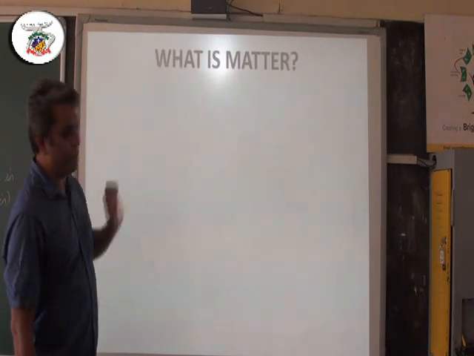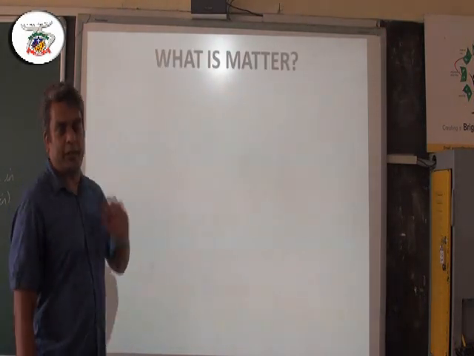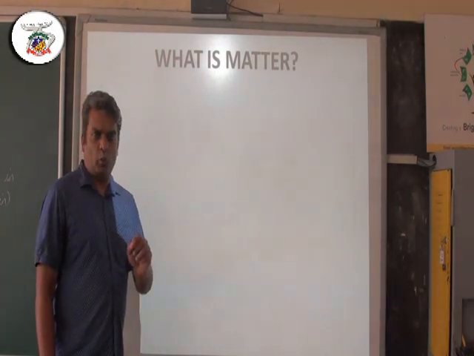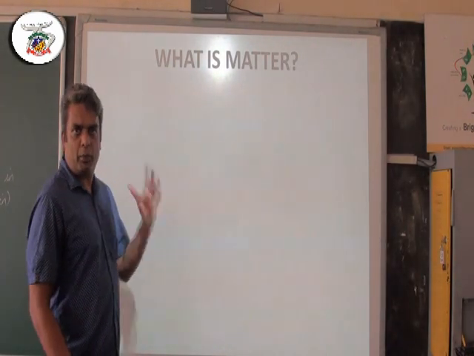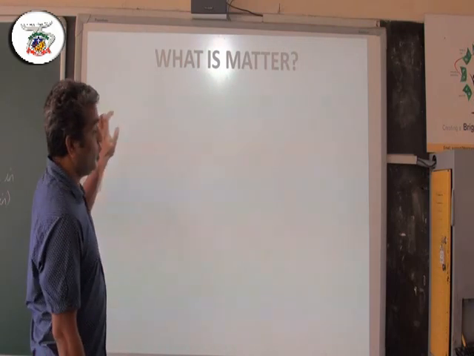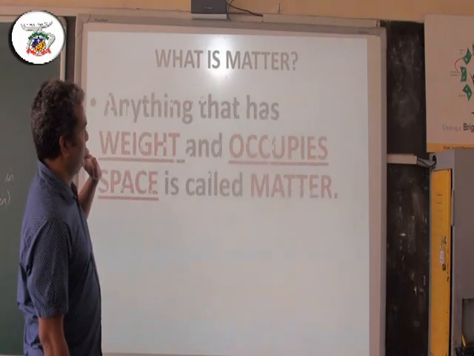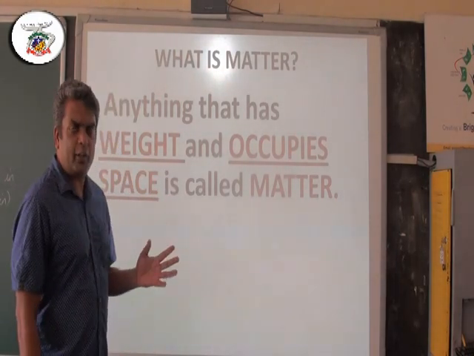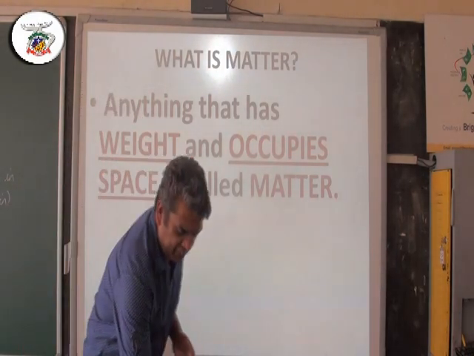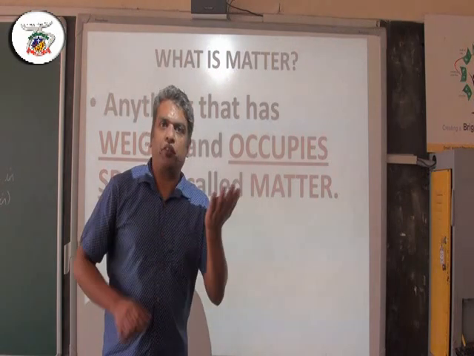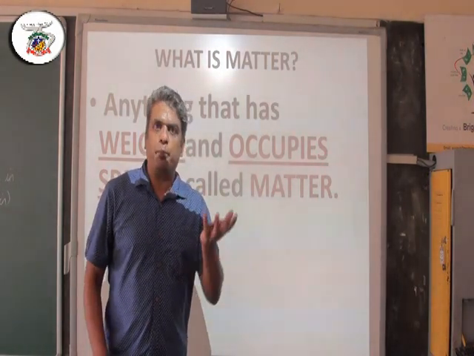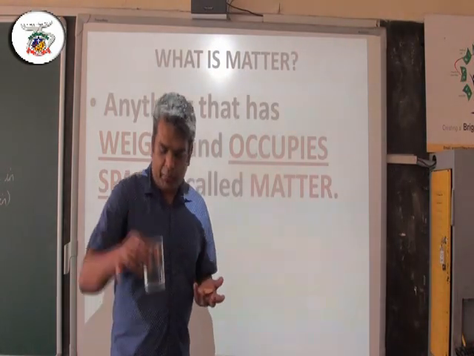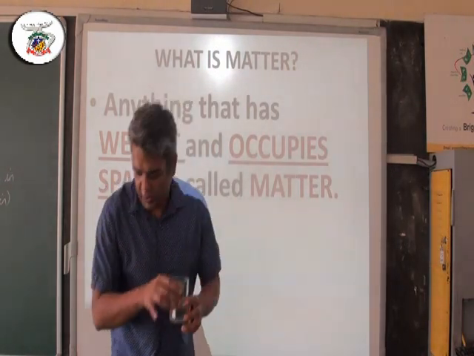Now we need to understand matter. What is matter? Just now we saw the biscuit, the liquid, the water and the air. They are all matter. But we have to understand what is matter exactly. Anything that has weight and occupies space. The biscuit that I just ate, I have kept it in my hand. It has some weight. When I put it on a weighing machine, it will have weight. The empty glass, and then I pour in a liquid.